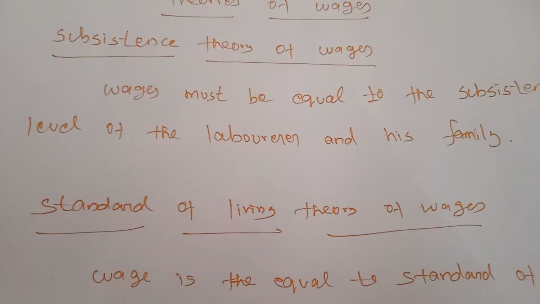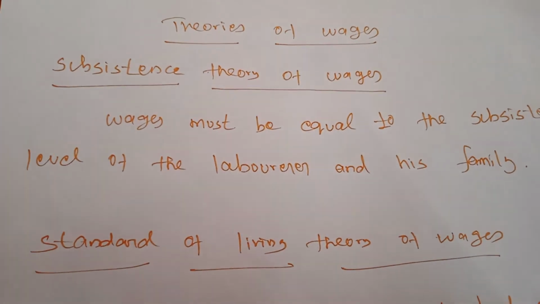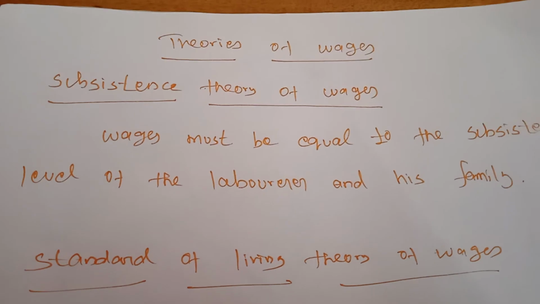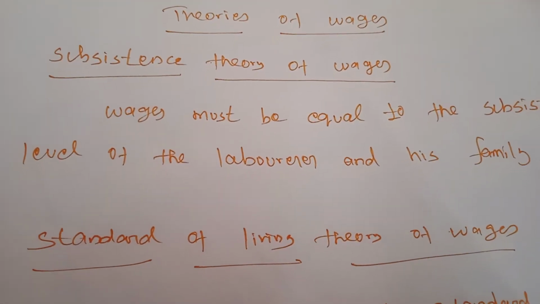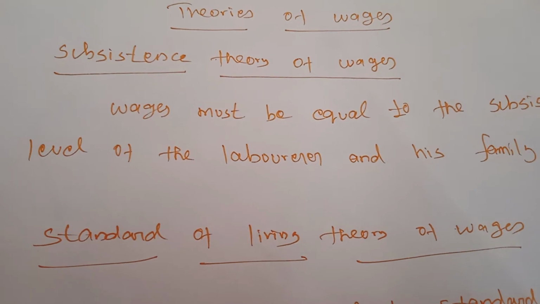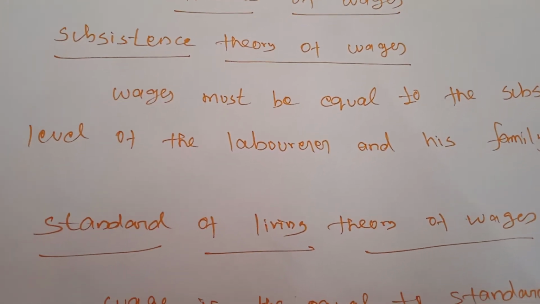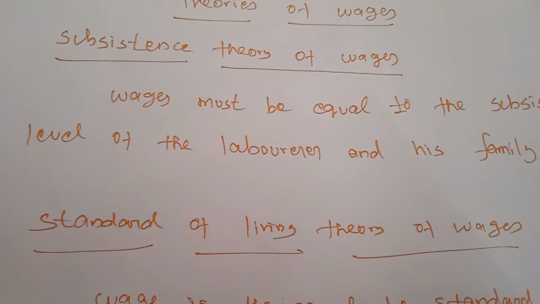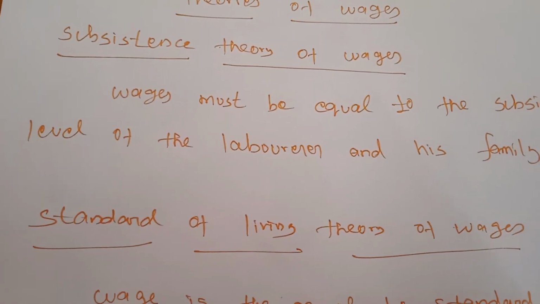When they go to work, they will get some wages, but the wages must be equal to their subsistence level. Using these wages, the laborer and his family can spend only on purchasing food, clothing and shelter.